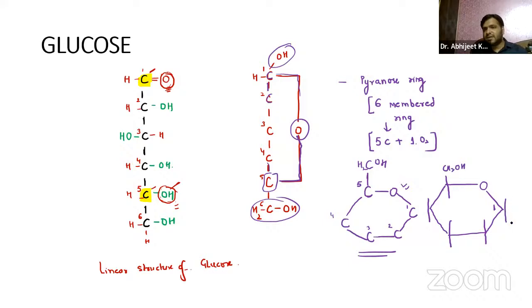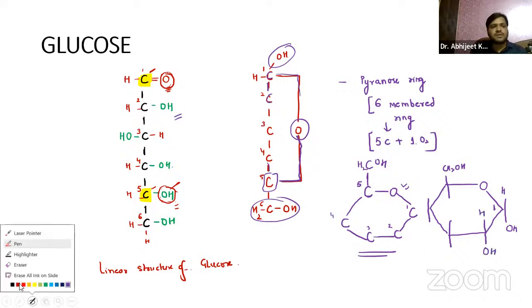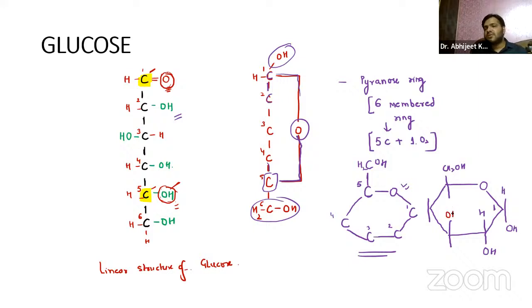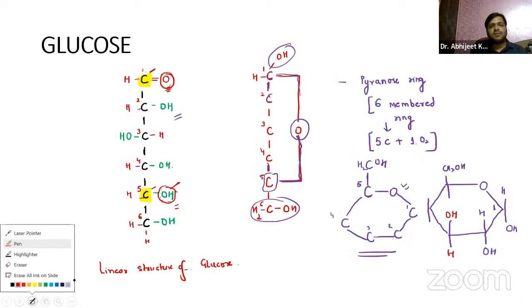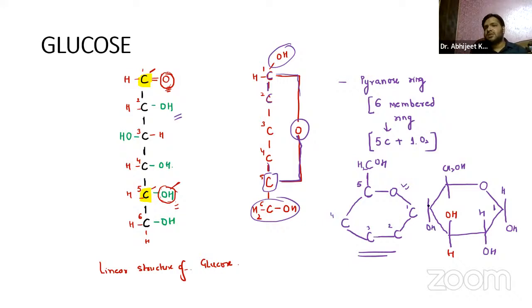So yes, it will be down, and then H is over here. Then at the second carbon, OH is on the right side, so it is down, then H. But on the third carbon, guys, remember the OH is on the left side, so it is up and like this. Rest all the things remains the same, right? So it is OH and H. Yes, like this.